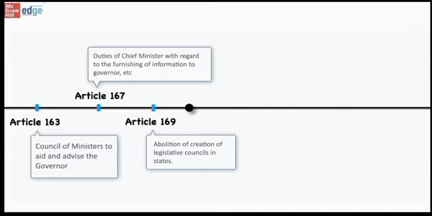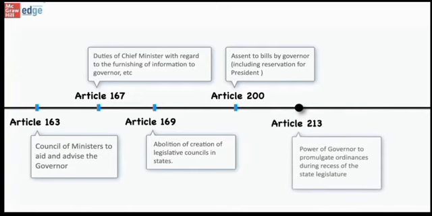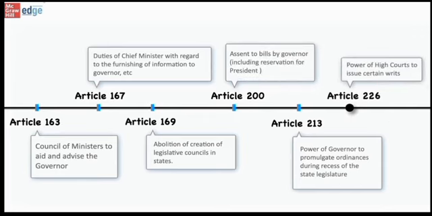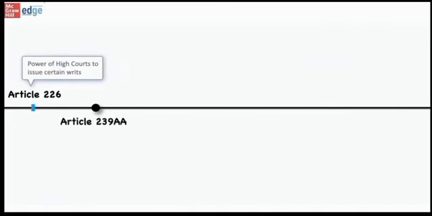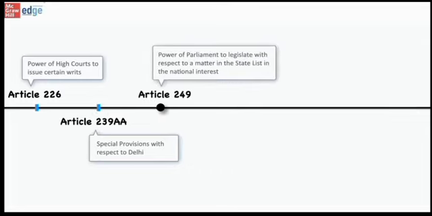Next is Article 200, which is about assent to bills by governor, including reservation for president. And next comes Article 213, which is about power of governor to promulgate ordinances during recess of the state legislature. Next is Article 226, which is about power of high courts to issue certain writs. Another important article is Article 239AA, which is about special provisions with respect to Delhi. Next is Article 249, which is about power of parliament to legislate with respect to a matter in a state list in the national interest.